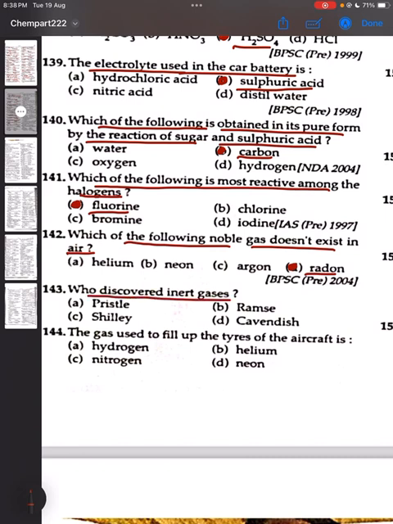143. Who discovered the inert gases or noble gases? Its answer will be option B. His full name was Sir William Ramsay.